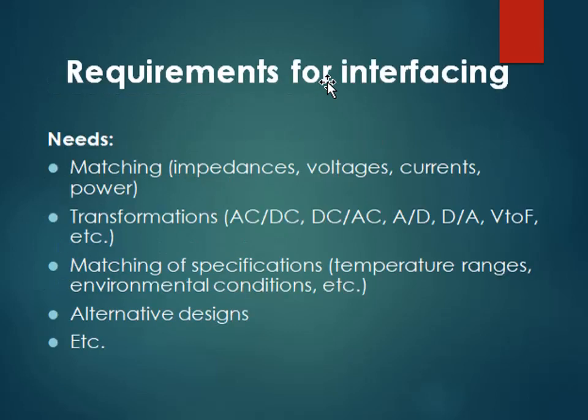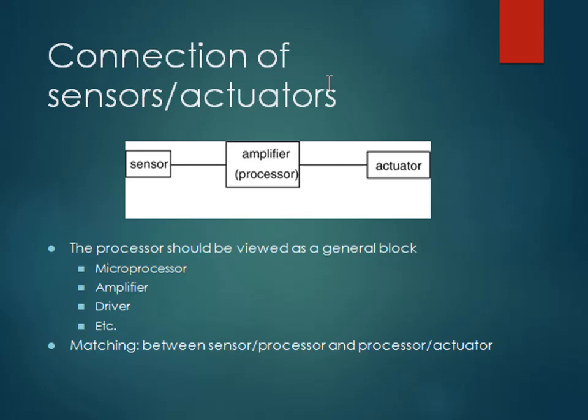Let us discuss the requirements for interfacing. So what are the basic requirements of interfacing? First is matching, meaning your impedances, voltage levels, current levels and power levels must be matched. Then there are certain needs of transformation, like AC to DC, DC to AC, A to D conversion, D to A conversion and V to F conversion, etc. Again, there is a need for matching of specifications like temperature range and environmental conditions, and some alternative designs must also be available.